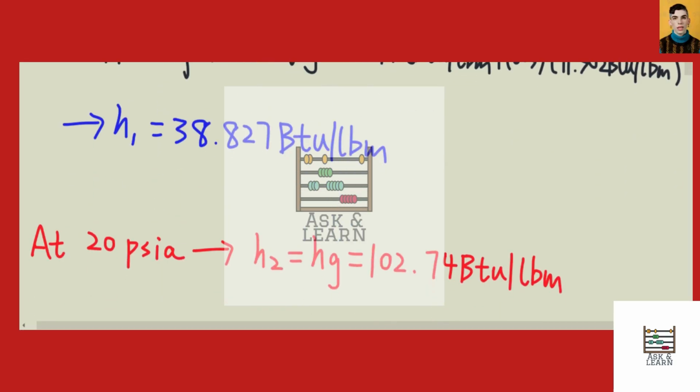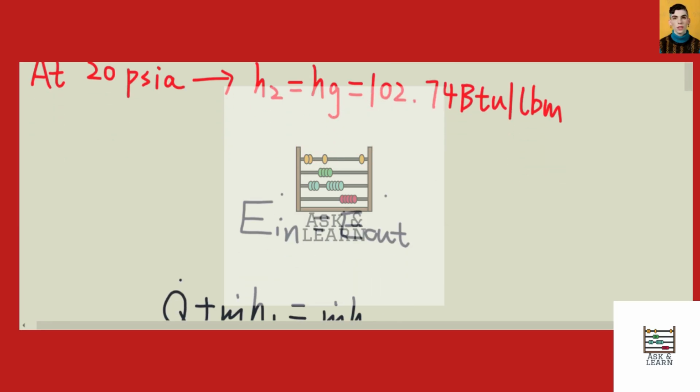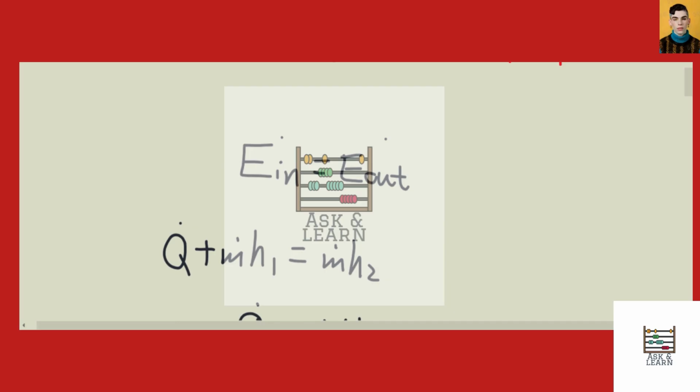So now let's determine the final enthalpy for the refrigerant 134a. Since the question says it leaves as a saturated vapor at the same pressure, we use the same table, which is A-12E. So at 20 psi, we found that the enthalpy for the saturated vapor, hg here, is equal to 102.74 British thermal units per pound mass.